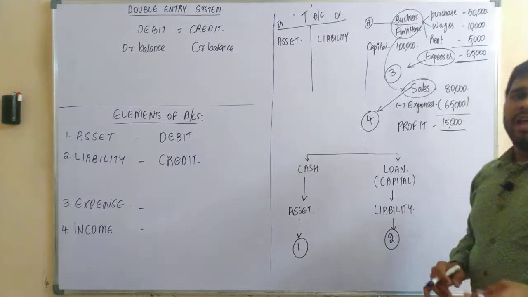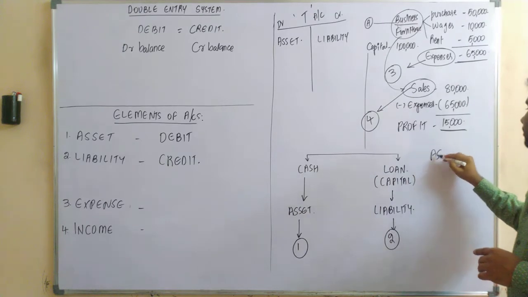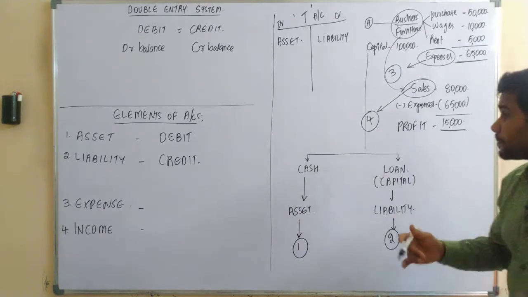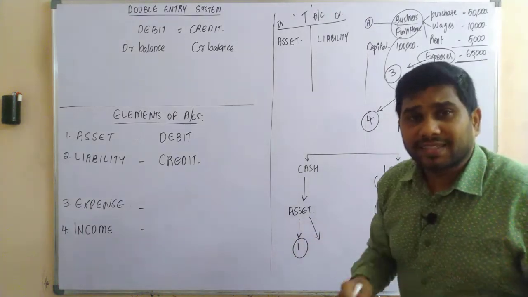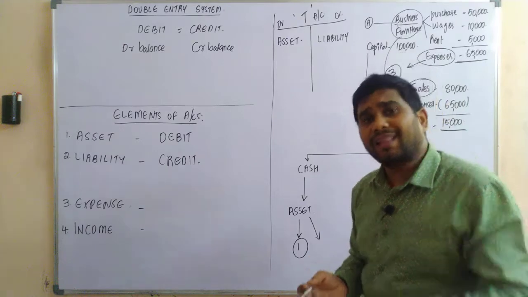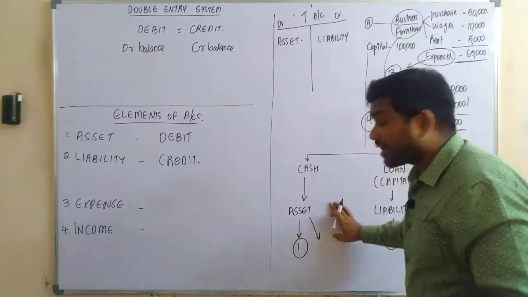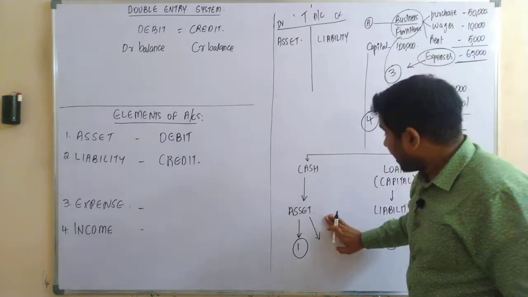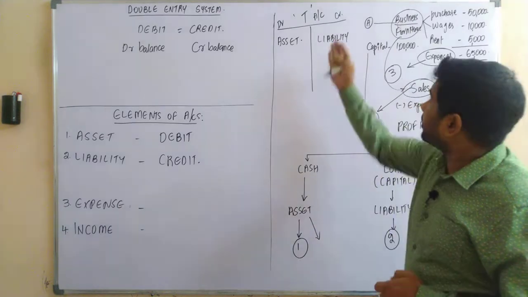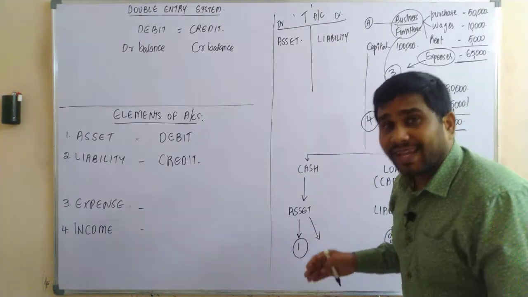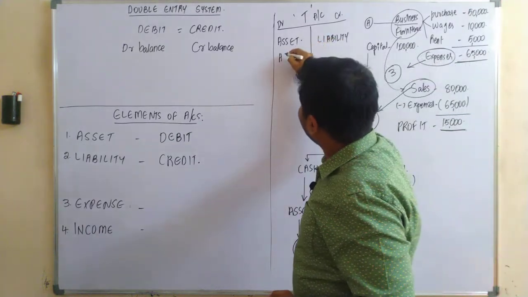Let's say the business purchased another asset. Upon purchasing another asset, your assets would increase, yes or no? And upon purchasing another asset, it needs to be recorded in the books of accounts, that means in your T accounts. If there is an increase in your assets account, as it needs to be recorded in your T account, on which side is it recorded, sir?